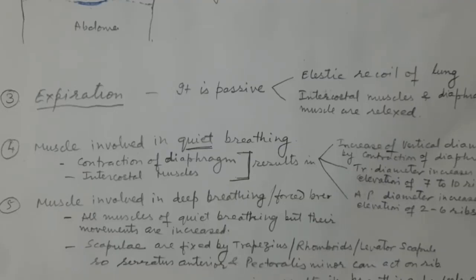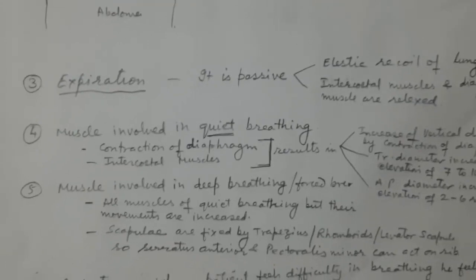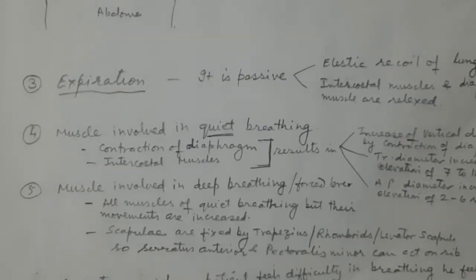It is automatically taking place, and this quiet breathing is because of the contraction of the diaphragm. The most important feature in quiet breathing is that at a regular interval your diaphragm muscles are contracting, so the vertical dimension is increasing and air is sucked in. This is the main muscle for respiration in quiet breathing, the diaphragm, which is supplied by the phrenic nerve.